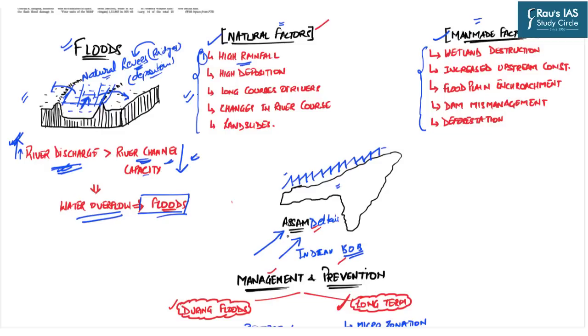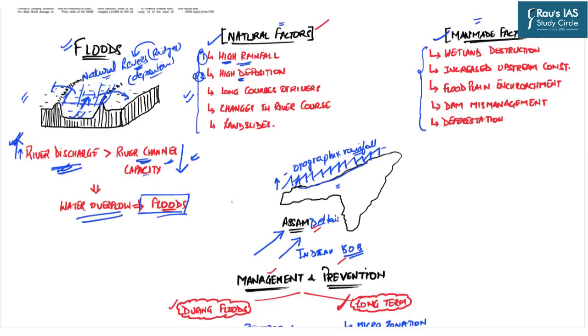Now when these moisture laden winds strike the Himalayas, the wind rises in upward direction, and because of the condensation, we have a type of rainfall which is known as orographic rainfall. Orographic rainfall is that rainfall which is caused due to the presence of a mountainous range, and those mountains result in upliftment of the wind. Now because of the presence of these Himalayas along the borders of Assam, this particular state every year experiences very high rainfall.